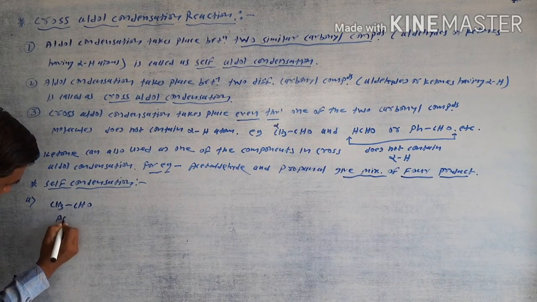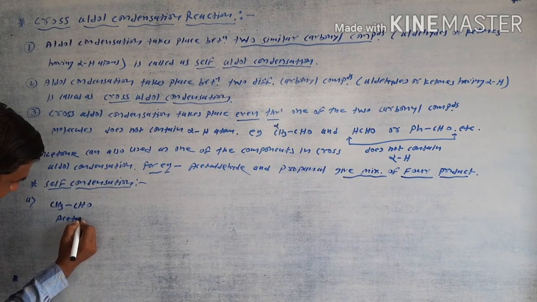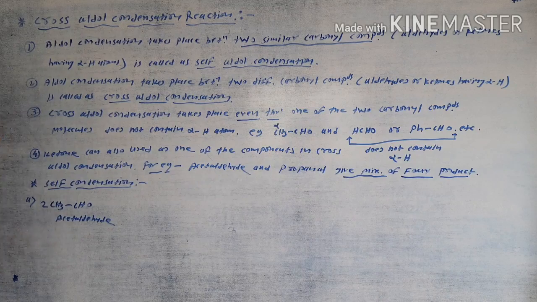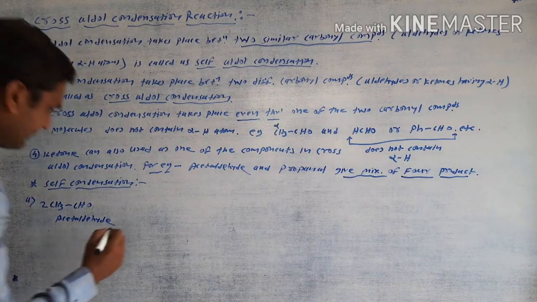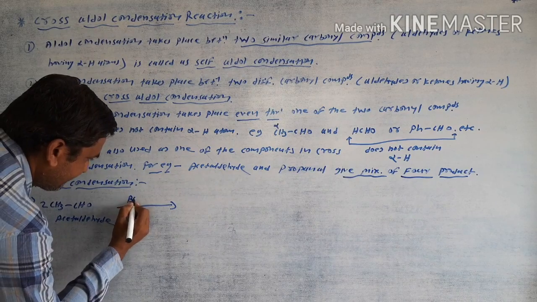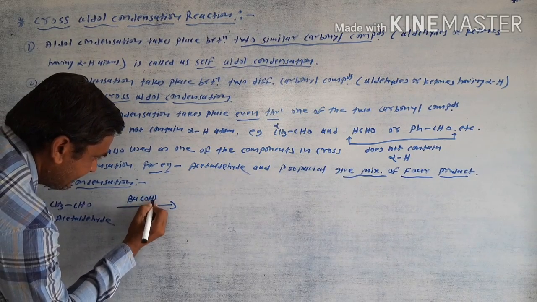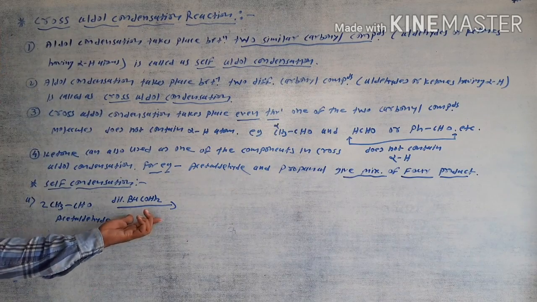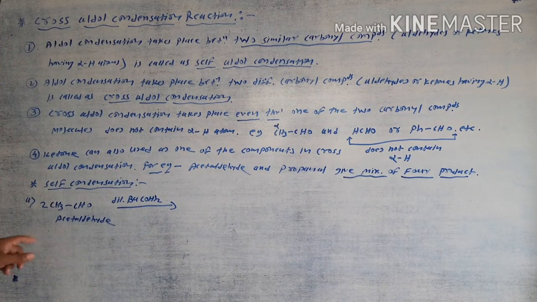CHO, this one is acetaldehyde. Two molecules of acetaldehyde react with dilute barium hydroxide, which is a dilute base, and give the product.